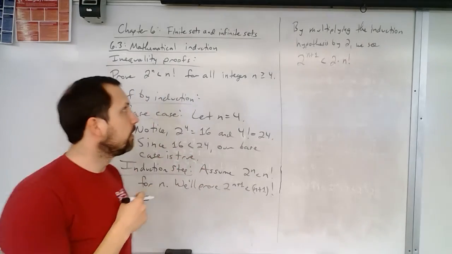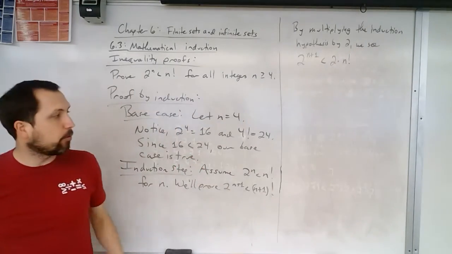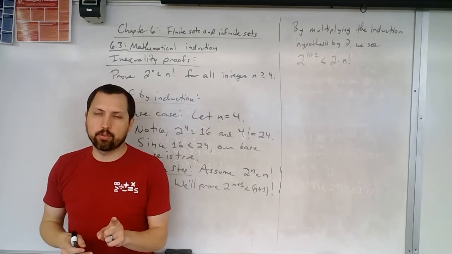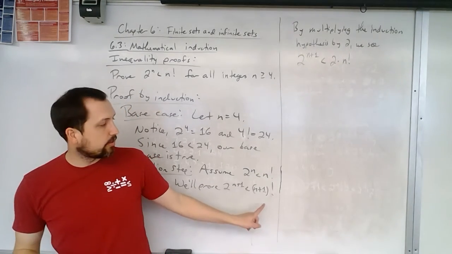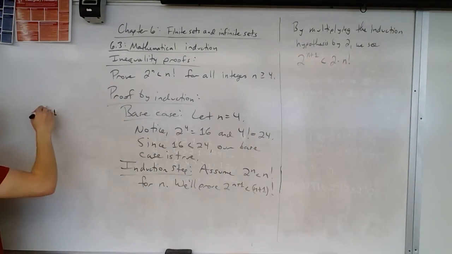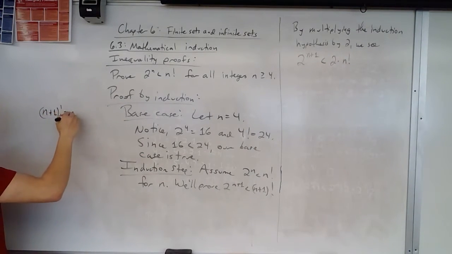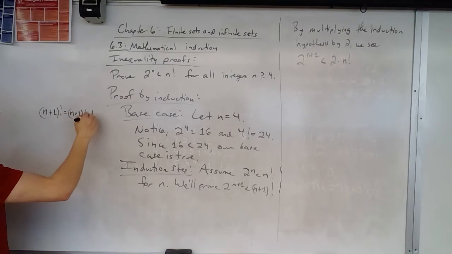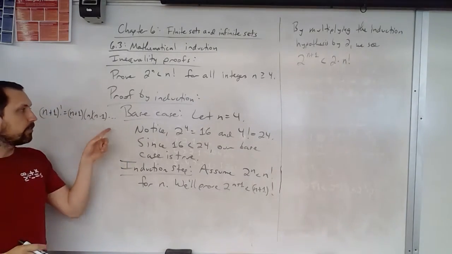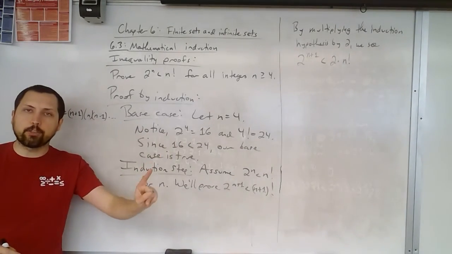Okay, that's good. But we're trying to figure out why this is going to be less than n plus 1 factorial. So we think about what this factorial means. n plus 1 factorial is going to be n plus 1 times n times all of these smaller numbers, where we keep taking out all the integers until we reach 1.